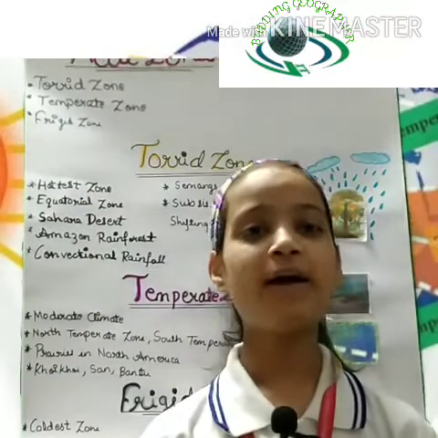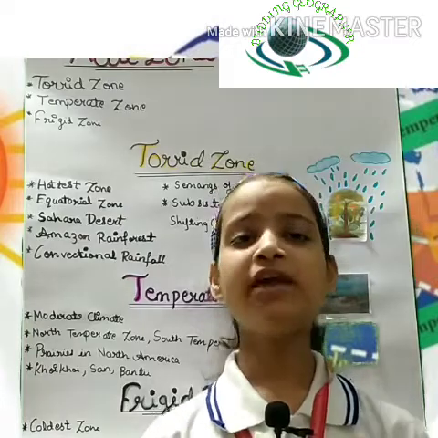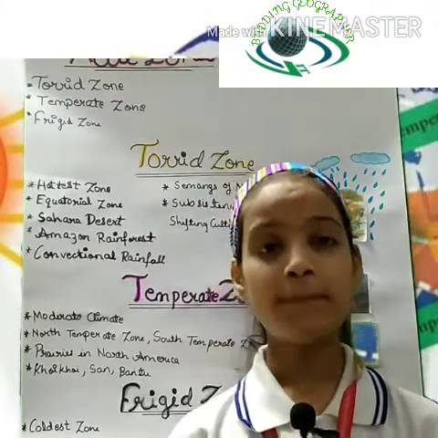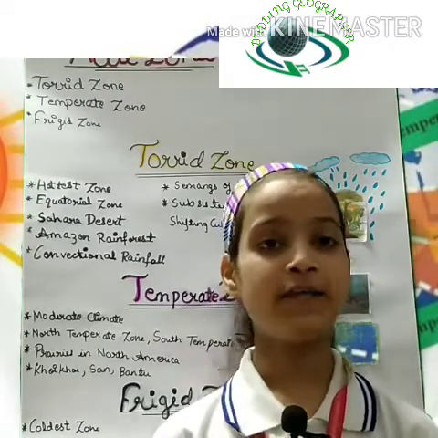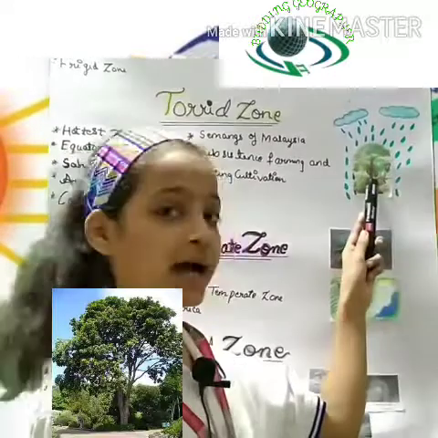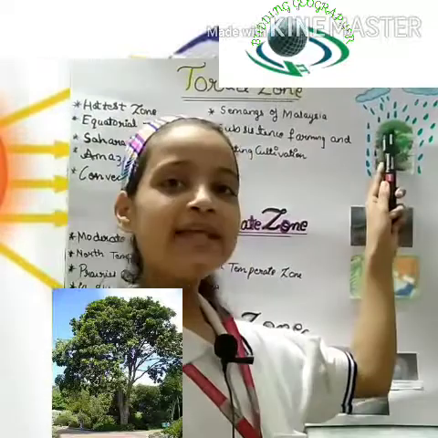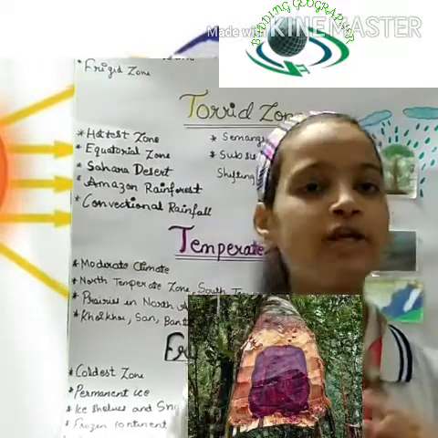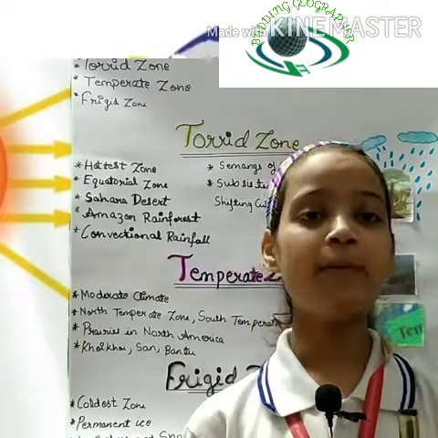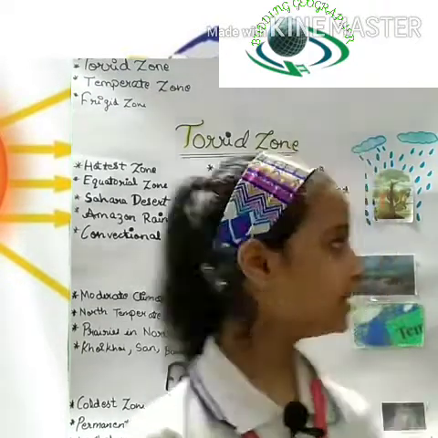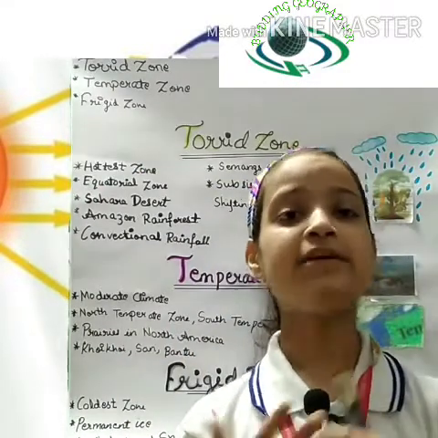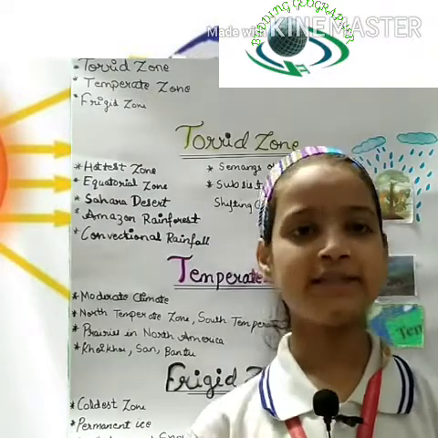Now, let's talk about the flora over there. So, different plants can grow over there and they are very beautiful. But the plants have a four-tier layer. So, they are the forest floor, then understory, then canopy and then emergent layer. So, the forest floor is at the ground and the leaves which decompose fall in this area. And then is your understory. In the understory, you have your short plants like vines, shrubs and others also.